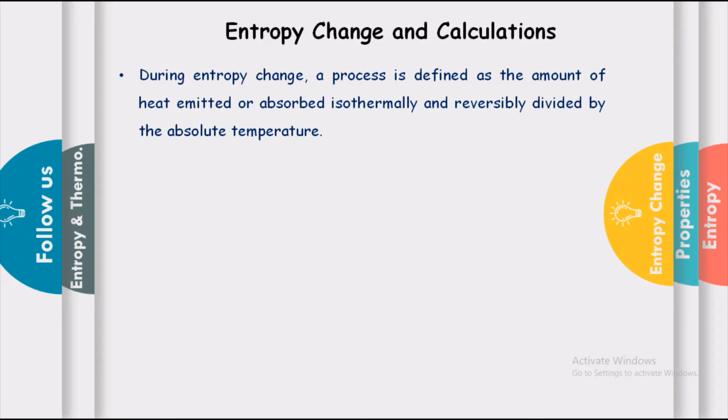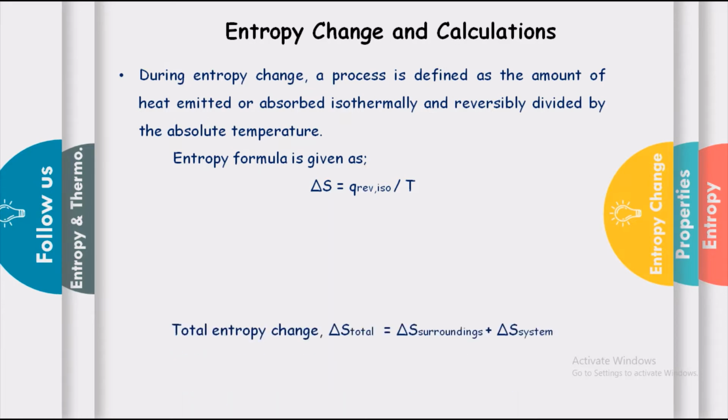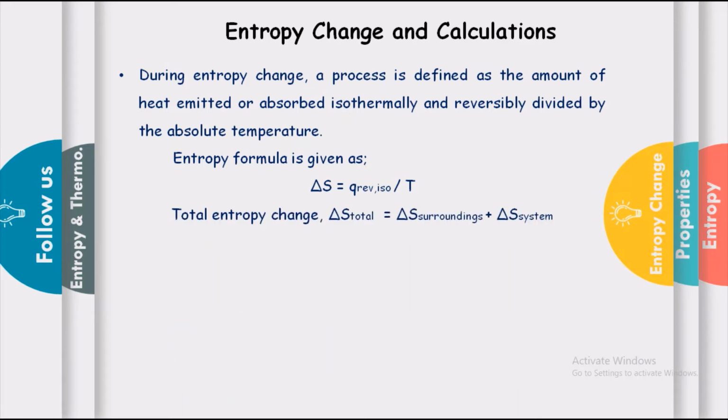The entropy formula is given as delta S is equal to Q reversible divided by T. Then total entropy change we can calculate by using this formula: delta S total is equal to delta S surroundings plus delta S system.